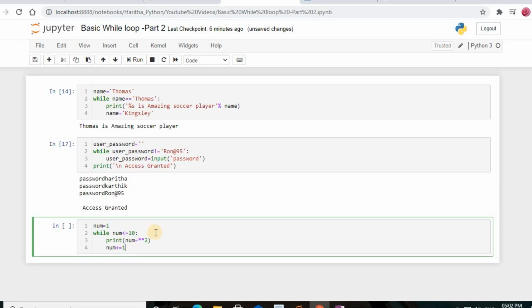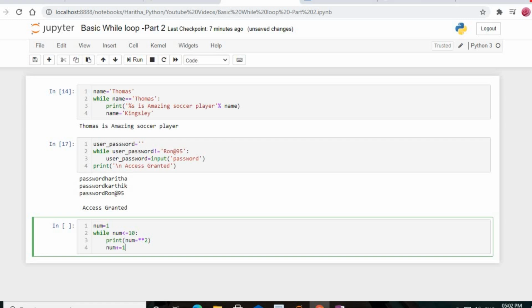After that it comes out of the print statement, and the value of num will be increased by 1, meaning 1 plus 1 will be 2. So now the value of num is 2, and 2 is less than or equal to 10. Yes, it is. So it goes into the while loop again and prints 2 into 2. 2 twos are 4. Like that the iteration continues as long as the value is less than or equal to 10.